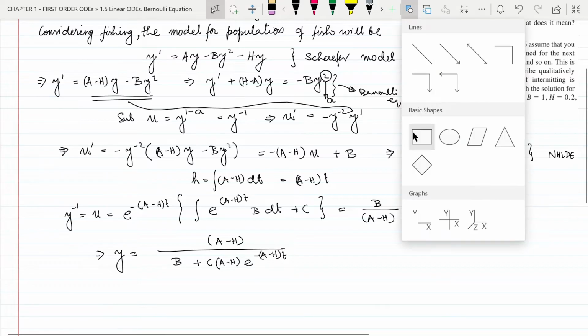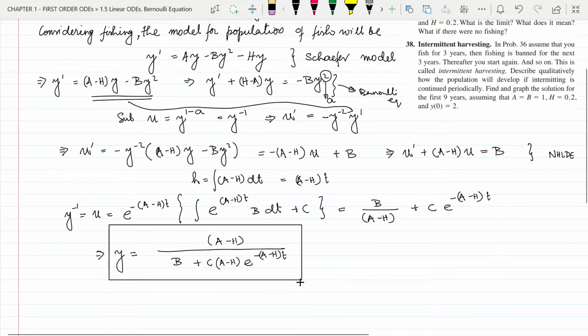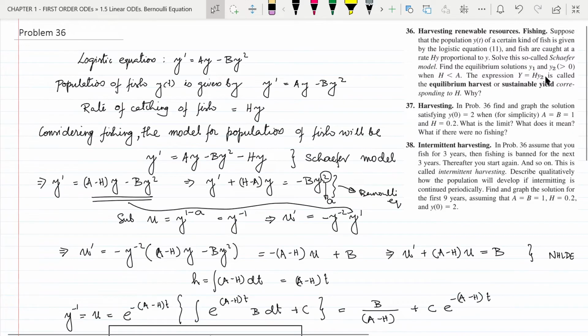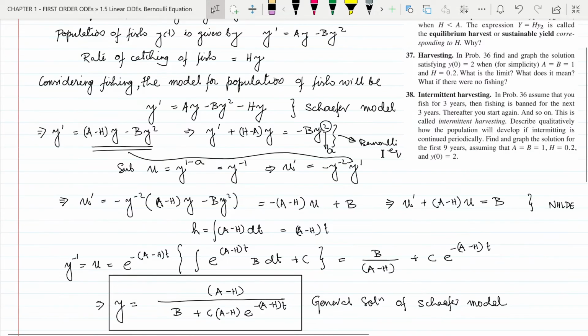And this is the general solution of the differential equation, that is this Schaefer model. Next, the question is asking us to find the equilibrium solutions y1 and y2, which are greater than 0, when h is less than a. We can see that this equation is an autonomous differential equation because this right hand side doesn't have the independent variable explicitly. So that is why it is an autonomous differential equation.